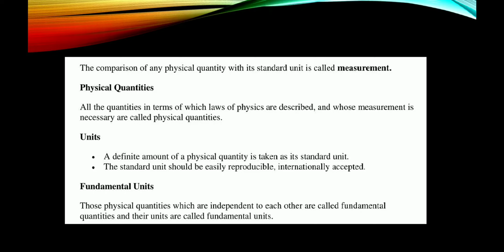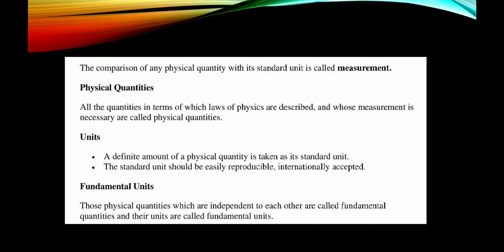The comparison of any physical quantity with its standard unit is called measurement. Physical quantities: all the quantities in terms of which laws of physics are described and whose measurement is necessary are called physical quantities. Units: a definite amount of the physical quantity is taken as its standard unit. The standard unit should be easily reproducible and internationally accepted.